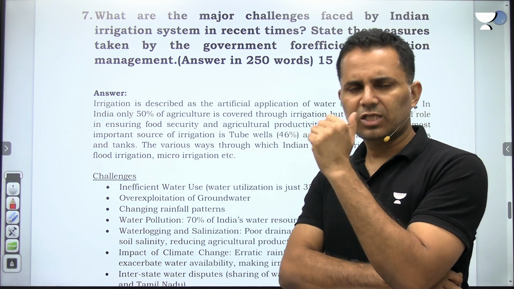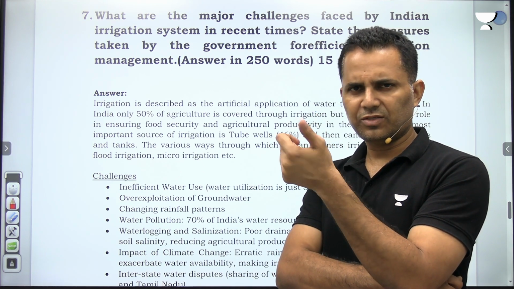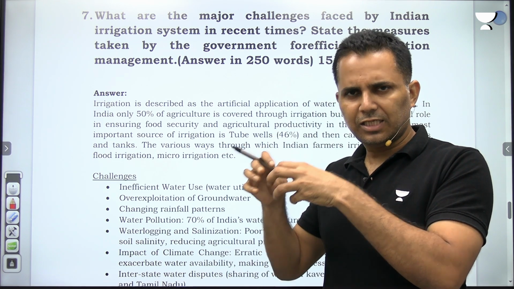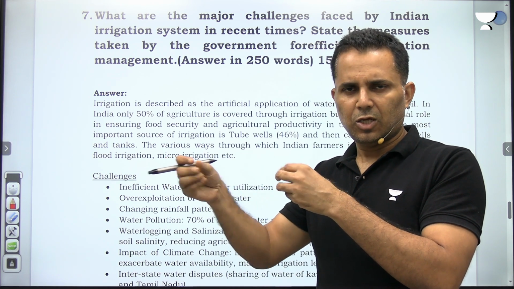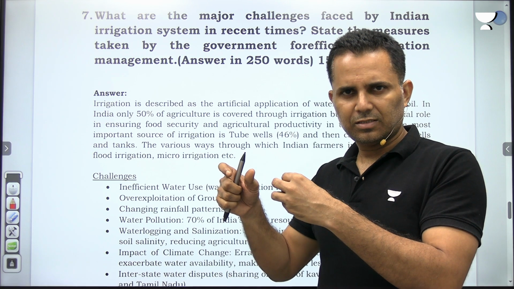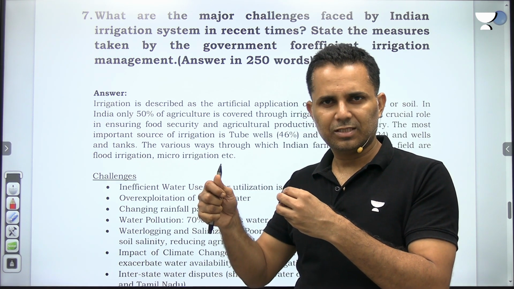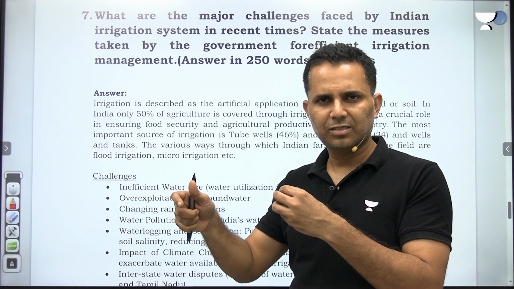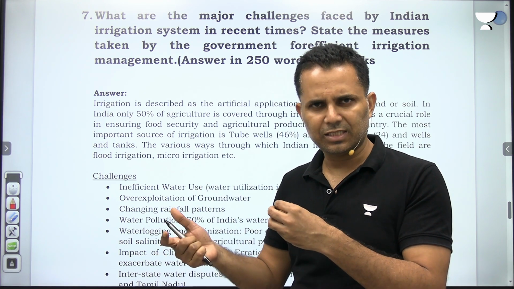One is sources of irrigation. Sources of irrigation: we have canals, tube wells, wells, tanks. And then how we apply the water coming from these sources to the fields. So sources of irrigation and system of irrigation. Sources of irrigation and then application of this water into the fields. Types of irrigation: we have flood irrigation. We have micro irrigation, and under micro irrigation, we have drip irrigation, sprinkler irrigation.